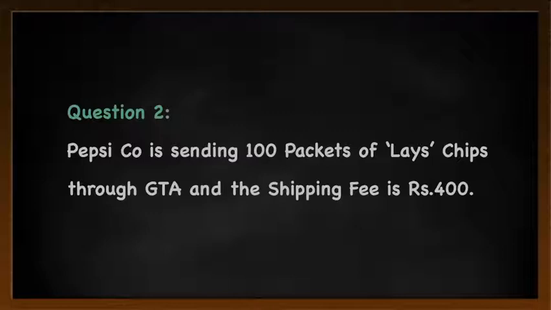Let us look at the second scenario. That is, Pepsi is sending 100 packets of Lays and the consignment fees is 400 rupees. First you will see whether it falls under item based exemption. Lays is not covered under any of those 6 items. So you see the second condition, that is, what is the consignment value? It is lesser than 1500. So on 400 rupees there is no GST, it is exempted.